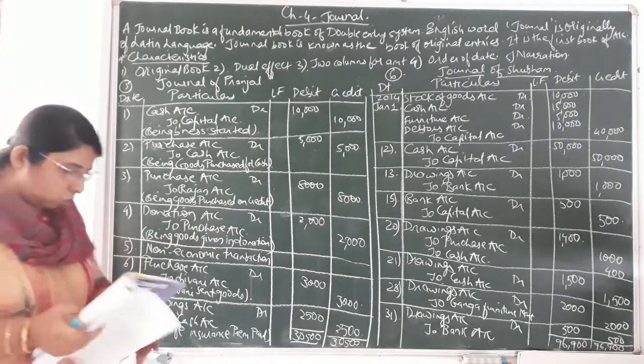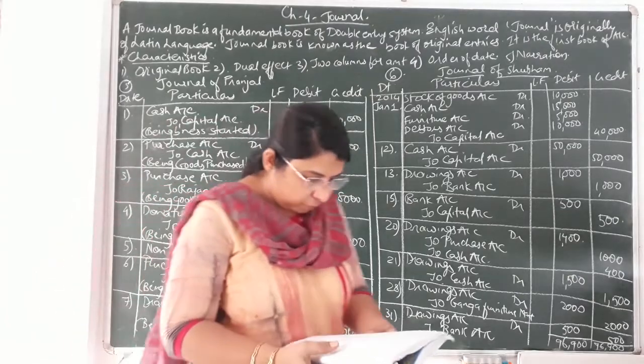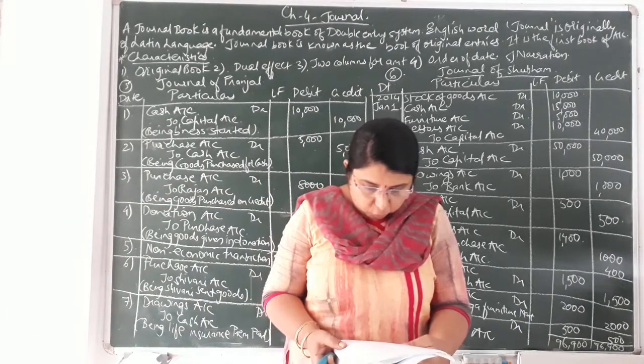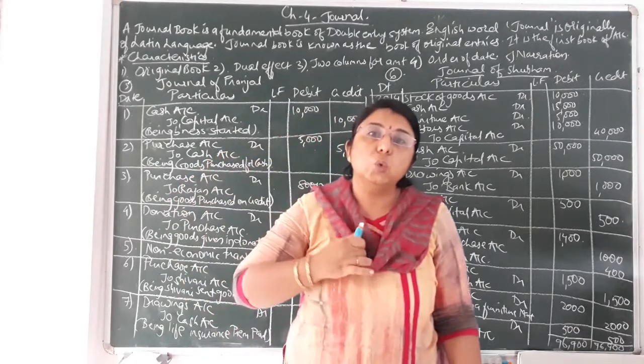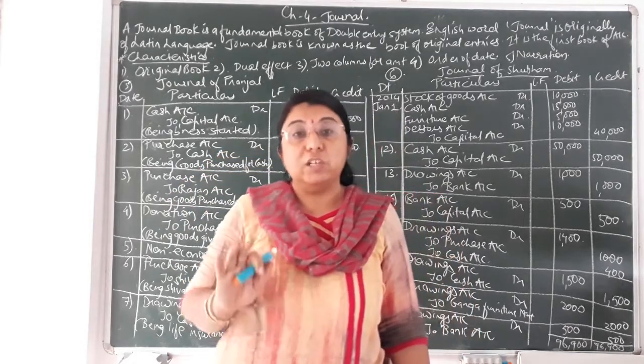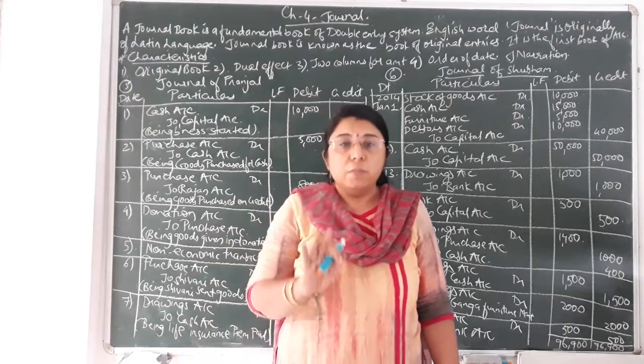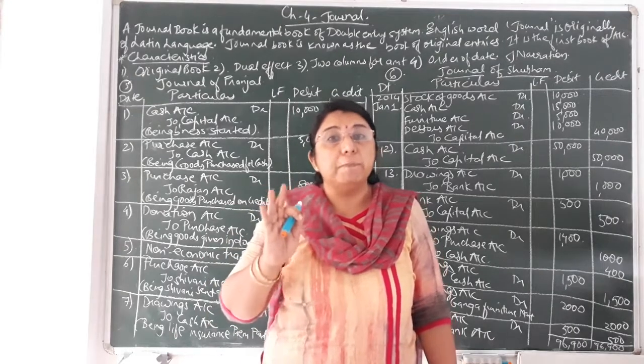Now after completing the fourth transaction, let us move on to the fifth one. Given order to Shivani to dispatch goods of rupees 3,000. We have given an order to Shivani to dispatch the goods. We have just given the order, but still that order has not been implemented.